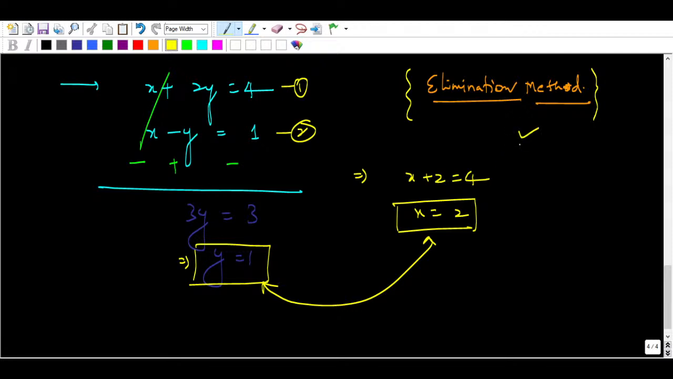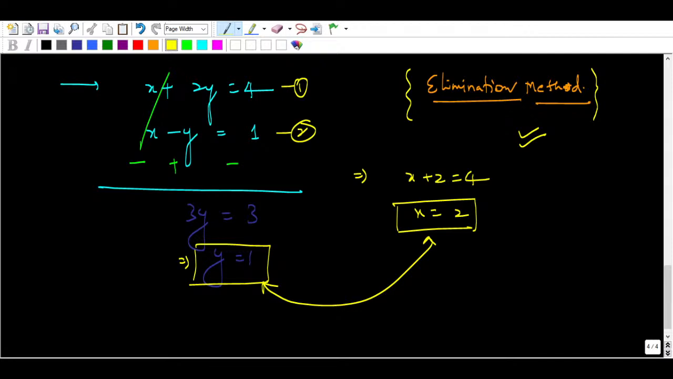This is one method. Yes, x equal to 2 and y equal to 1. Yes Hitik, correct. So there are various methods of solving a system of linear equations. This is one method which we know, the elimination method, from our 10th class, a pair of equations in two variables.